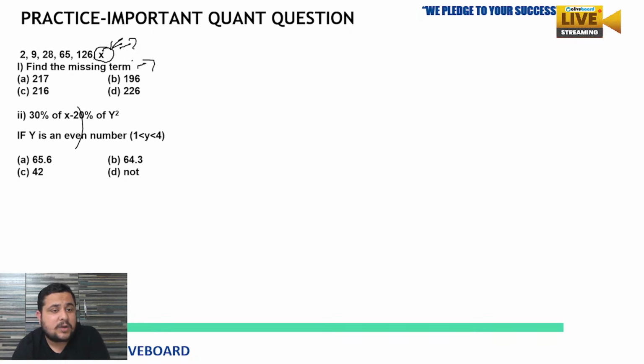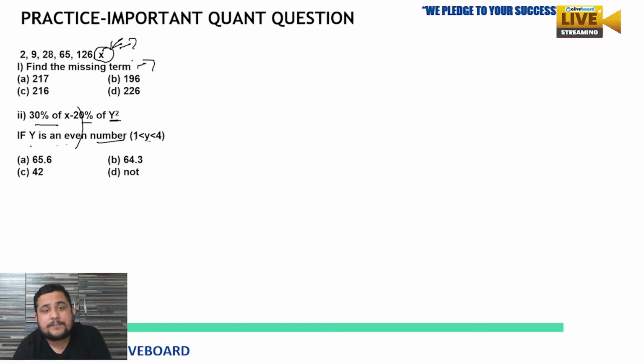And the next thing is: 30% of x minus 20% of y square, if y is an even number, and one thing is given, y is greater than 1 and less than 4. Now tell me the answer.